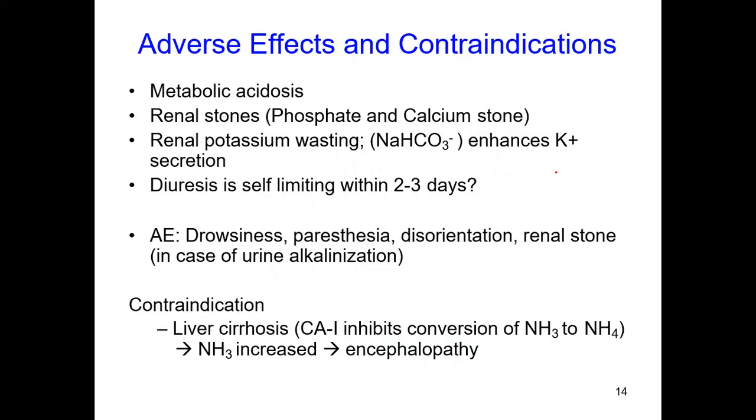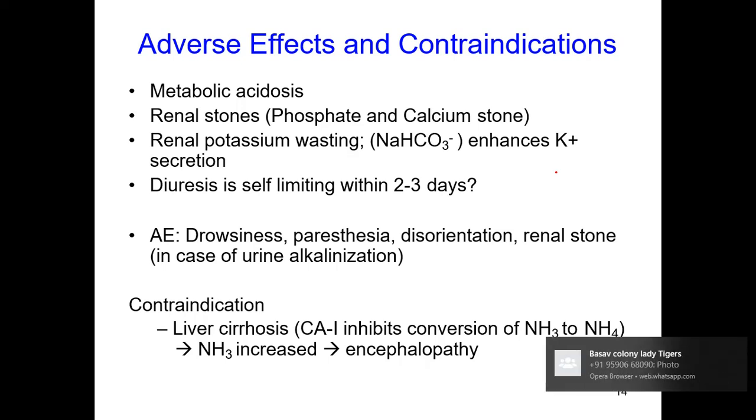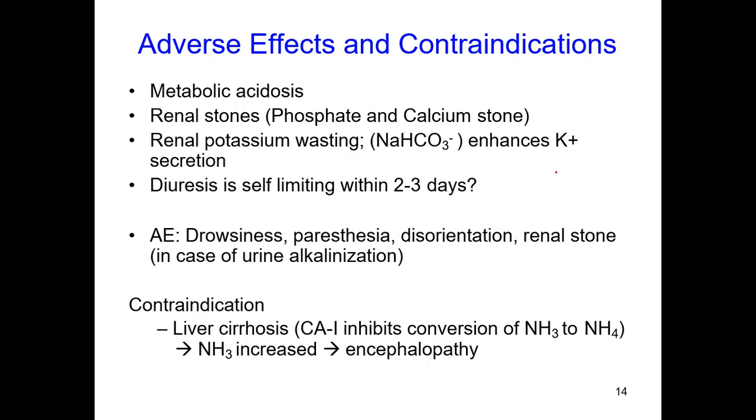Okay. So this is the mechanism of action. Now coming to the adverse effects and the contraindications. The main adverse effect carbonic anhydrase inhibitors produce is metabolic acidosis, because of the increased absorption or antiporter exchange of hydrogen ions. It will form metabolic acidosis, and renal stones with phosphate and calcium, like calcium oxalate or calcium phosphate, which will form in that medium.